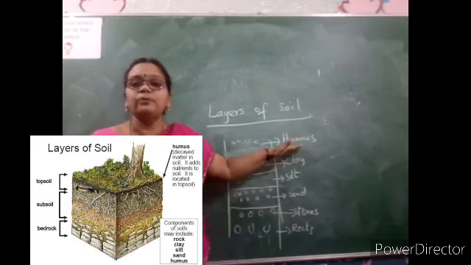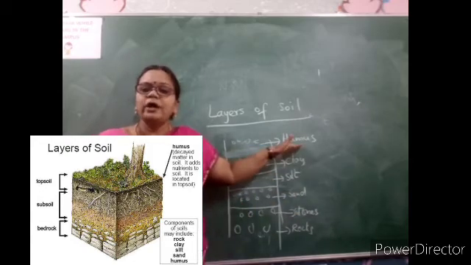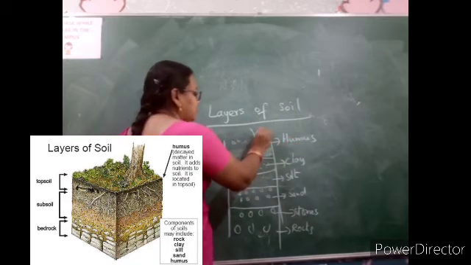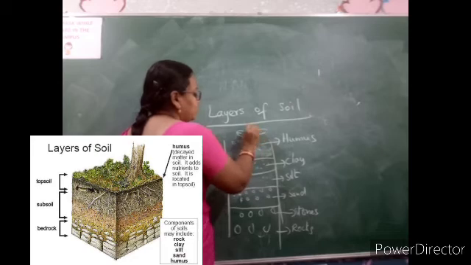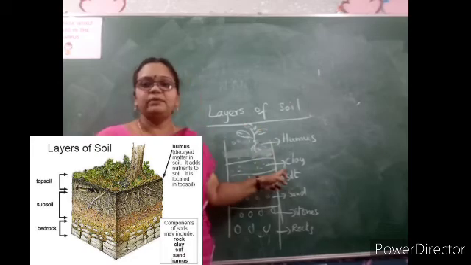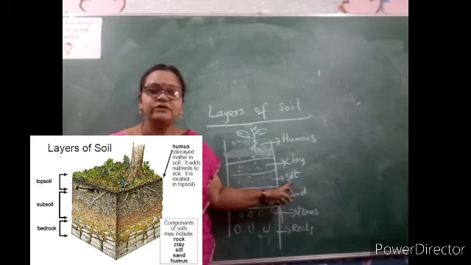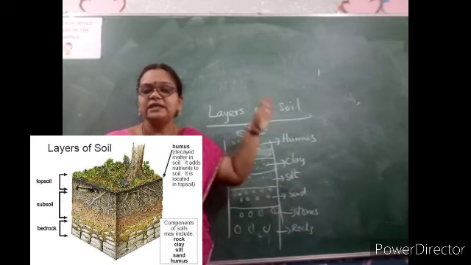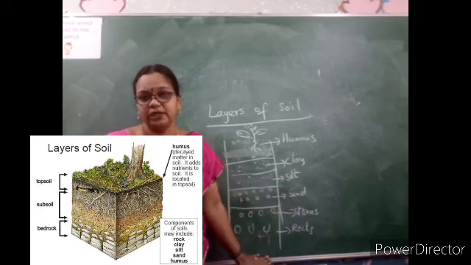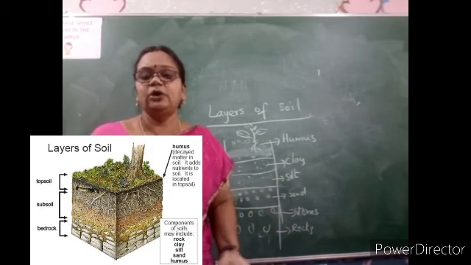So humus is a very important layer. Why? Because here only you can draw a plant also. So you remember, here only the plants will grow, and down to that clay will be there, then down to the clay silt will be there, and even down to that sand, then the stones and the rocks. These are the different layers of the soil, which you have collected in your garden.